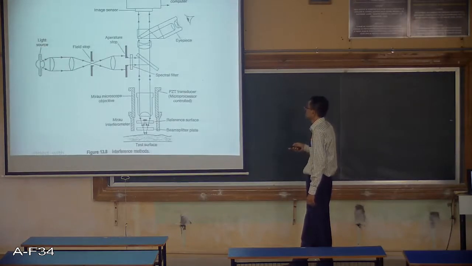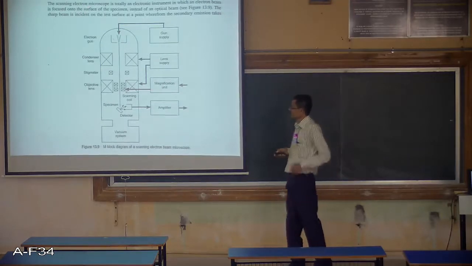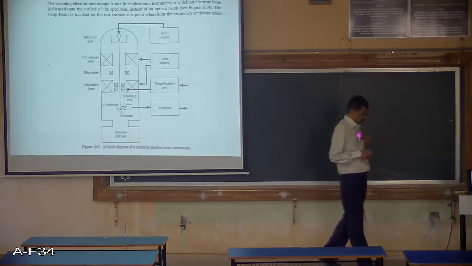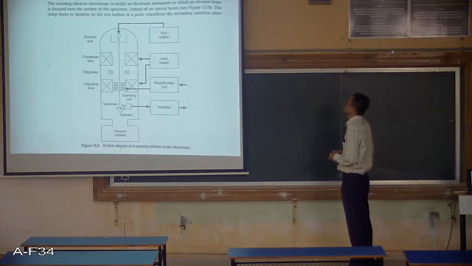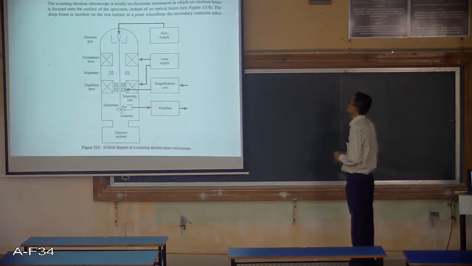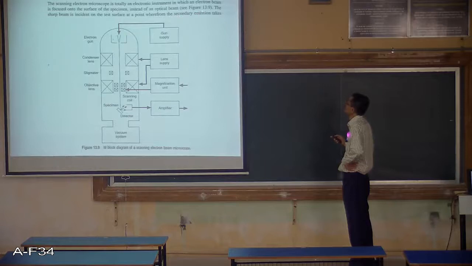This is the second method, sorry. Third method is here, scanning electron beam type instrument. So here again, electron beam type of instrument is available. The scanning electron microscope is totally an electronic instrument in which an electron beam is focused onto the surface of the specimen instead of an optical beam. So this is electron beam instead of optical beam. The sharp beam is incident on the test surface at a point where from the secondary emission takes place.